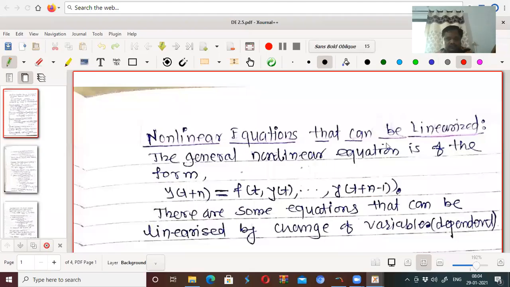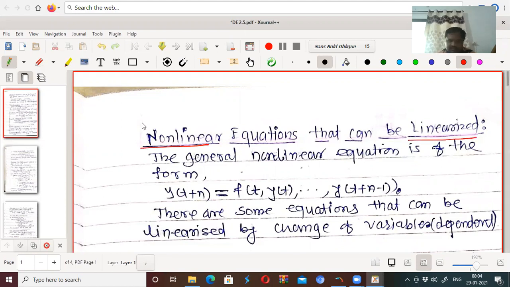Hello friends, today we will see there are some nonlinear equations that can be linearized.